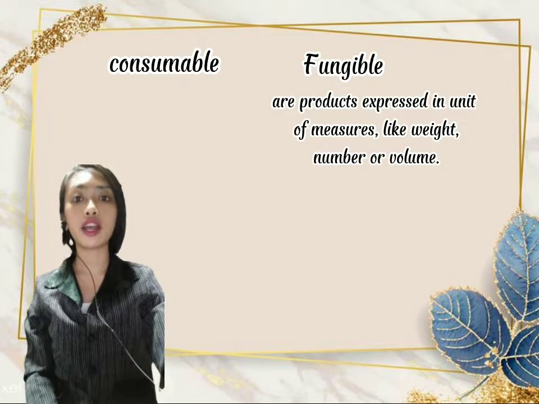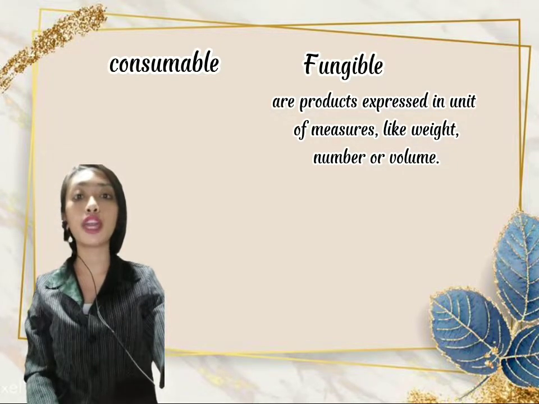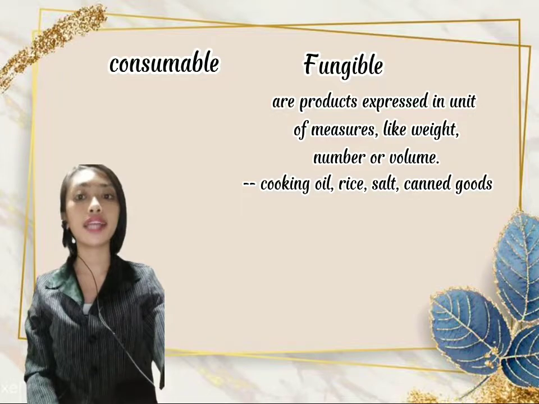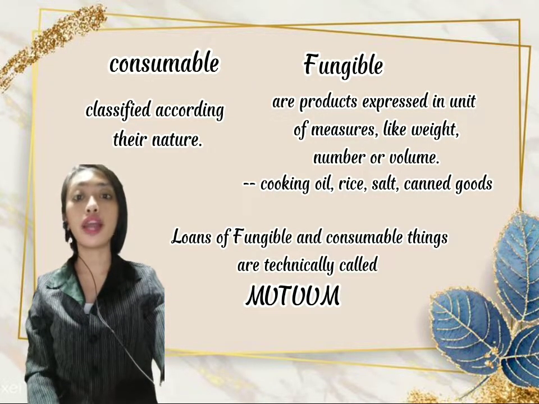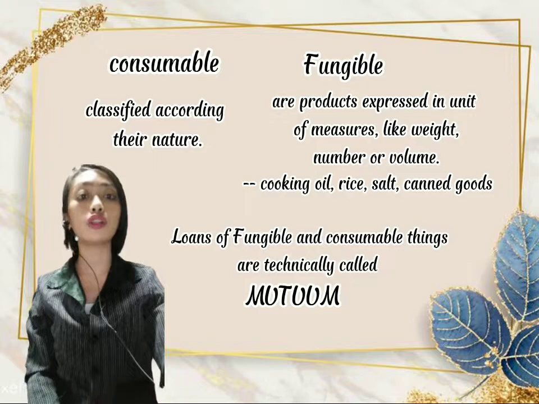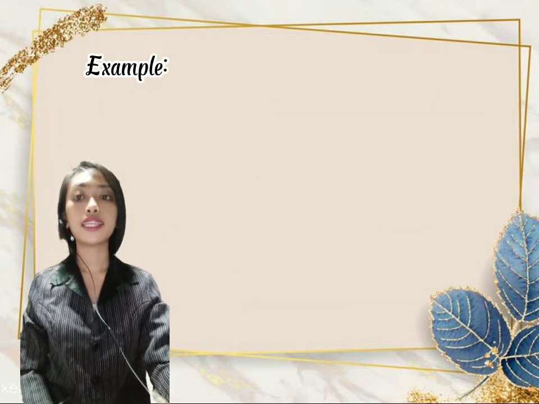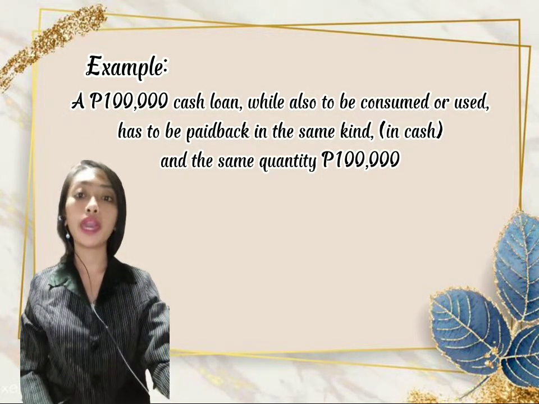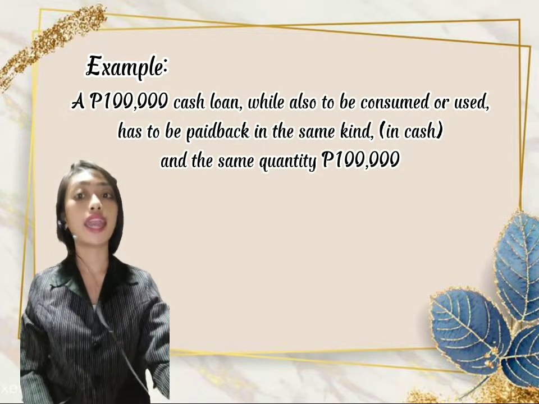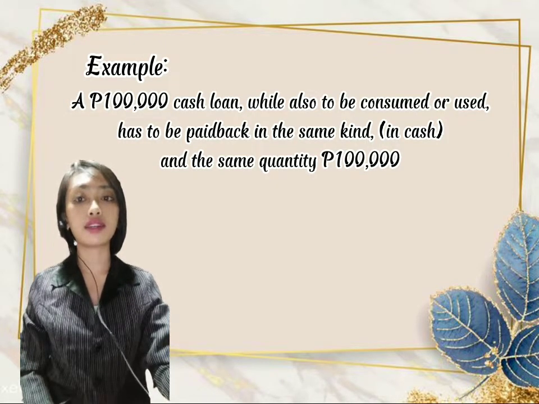Loans of fungible or consumable things. Fungible things are products expressed in unit of measure like weight, number, or volume, like cooking oil, rice, salt, and canned goods. Consumables are classified according to their nature. Loans of fungible and consumable things are technically called mutuo. Example: a 100,000 pesos cash loan, which will be consumed or used, has to be paid back in the same kind, in cash, and the same quantity, which is 100,000 pesos.